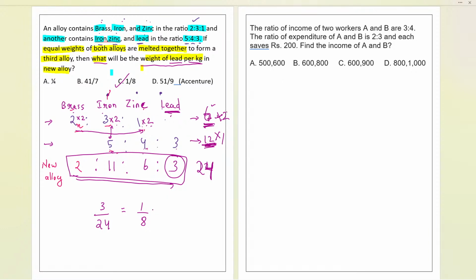That was an easy part. And I appreciate that you were suggesting in the chat that we should be following that way. I appreciate everyone. So that is about this question. 1 by 8, option C, was the answer. Now try the next question. 1 minute to go. Your time starts now.